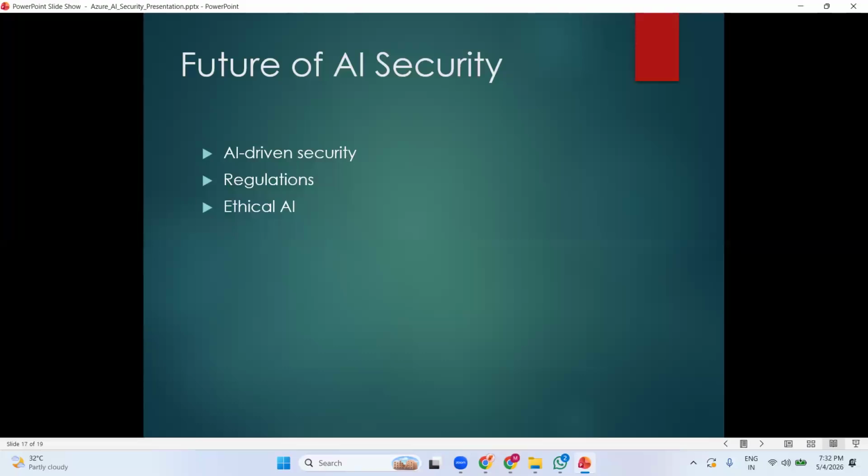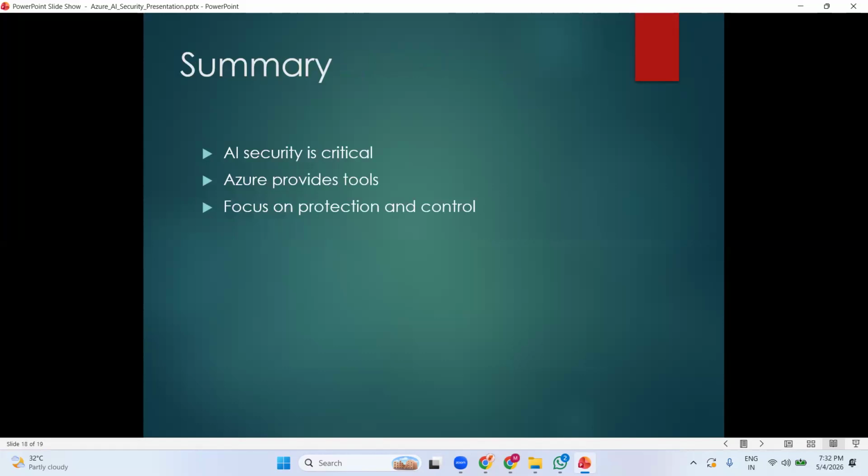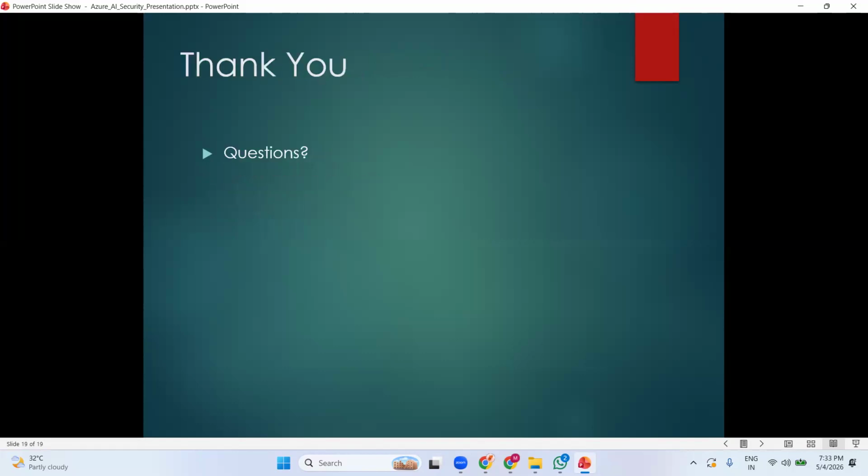And the future of AI security: AI driven security, regulation, ethical AI. So these are all the future of security. And to summarize, AI security is critical. Azure provides the tools, focus on the protection and controls. So that is for Azure AI security. If you have any questions, please go ahead and let me know. I can help you to answer.